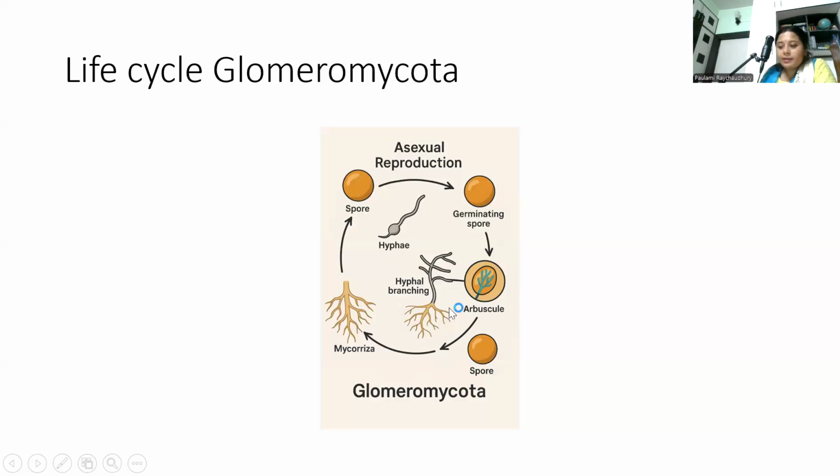This is an obligate symbiont, which cannot complete its life cycle without the host root. The arbuscule is the nutrient exchange hub. The entire cycle is asexual, with no gamete, no karyogamy, and no meiosis. Glomerospores are thick-walled, multinucleate, and long-lived spore-bearing spores.